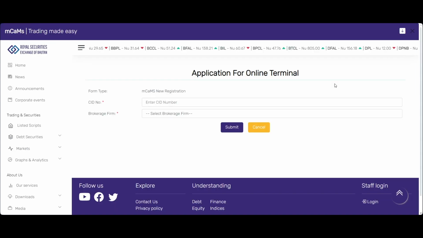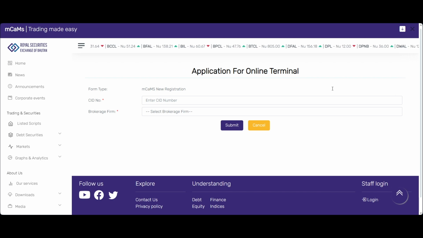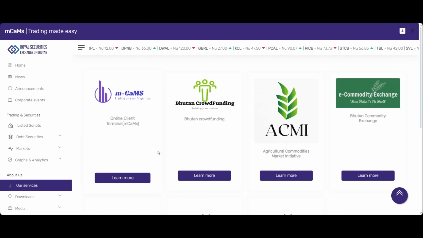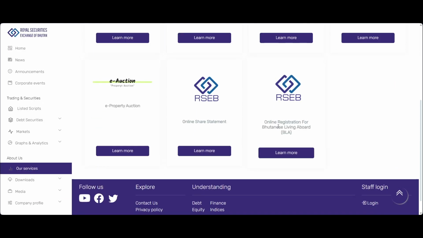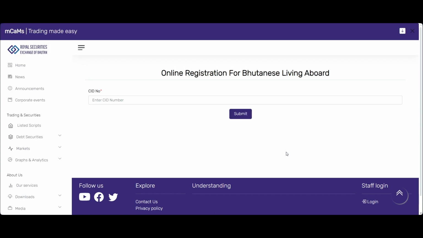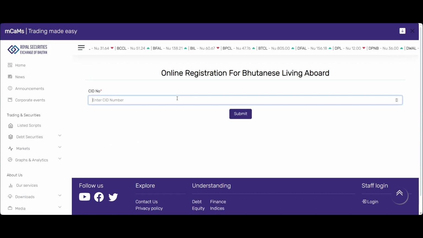Right now, I just wanted to clarify that when we initially started registering MCAMS for Bhutanese living abroad, you just needed to go to services. Once you go there, we have this section, online registration for Bhutanese living abroad. So you just need to enter your CID number and then submit your details. In order for them to onboard, you first need to open a Remit account through the Remit portal with any one of the banks. We currently have services with T-Bank, BNB and BOB.